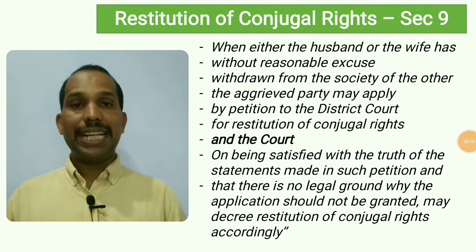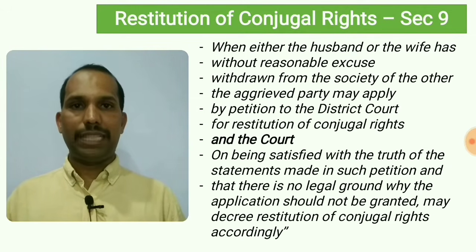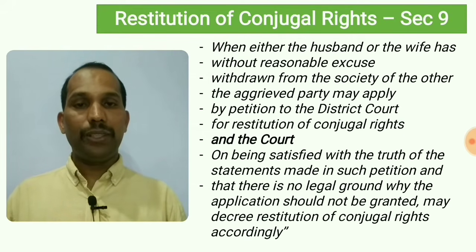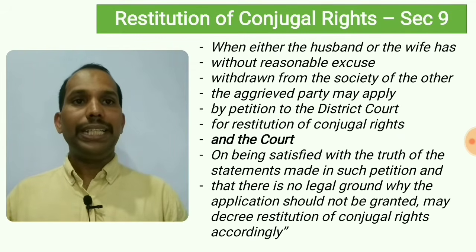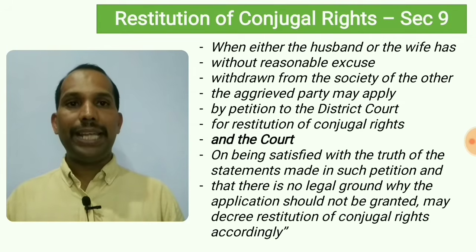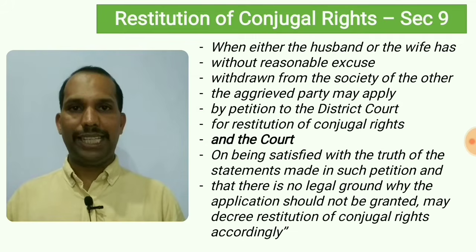Now let us try to understand the legal language under section number 9 on Restitution of Conjugal Rights. I have made it two parts and I am reading it out and explaining it very clearly to help you guys to understand the term very clearly. Now when either the husband or the wife has without reasonable excuse withdrawn from the society of the other, the aggrieved party may apply by petition to the district court for restitution of conjugal rights.